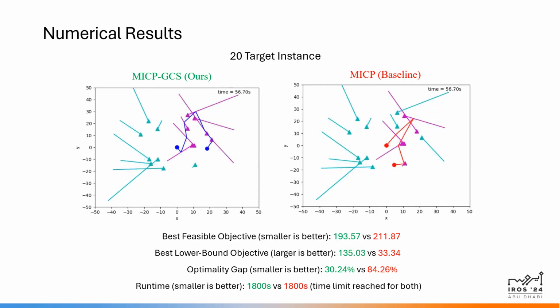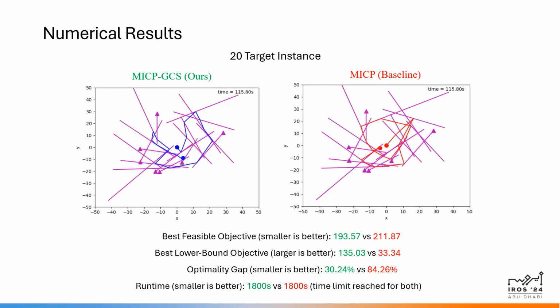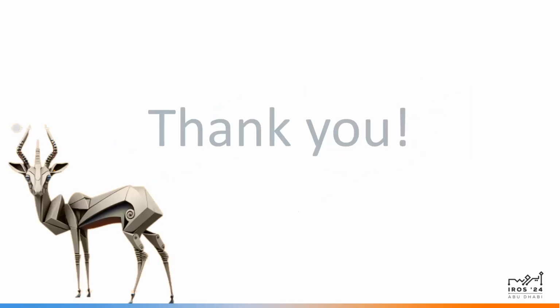Here too, we have a gap of 30% at time limit as compared to more than 80% gap at the time limit for the baseline. We see that the lower bounds are way stronger for our approach as compared to the baseline. So that's the end of the talk, and thank you.